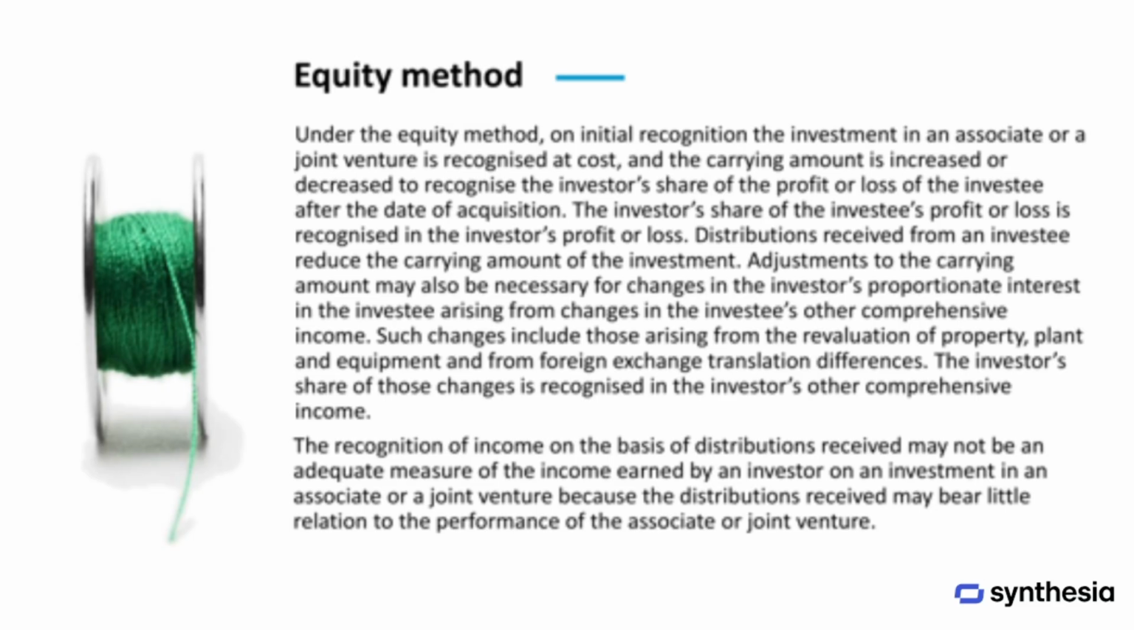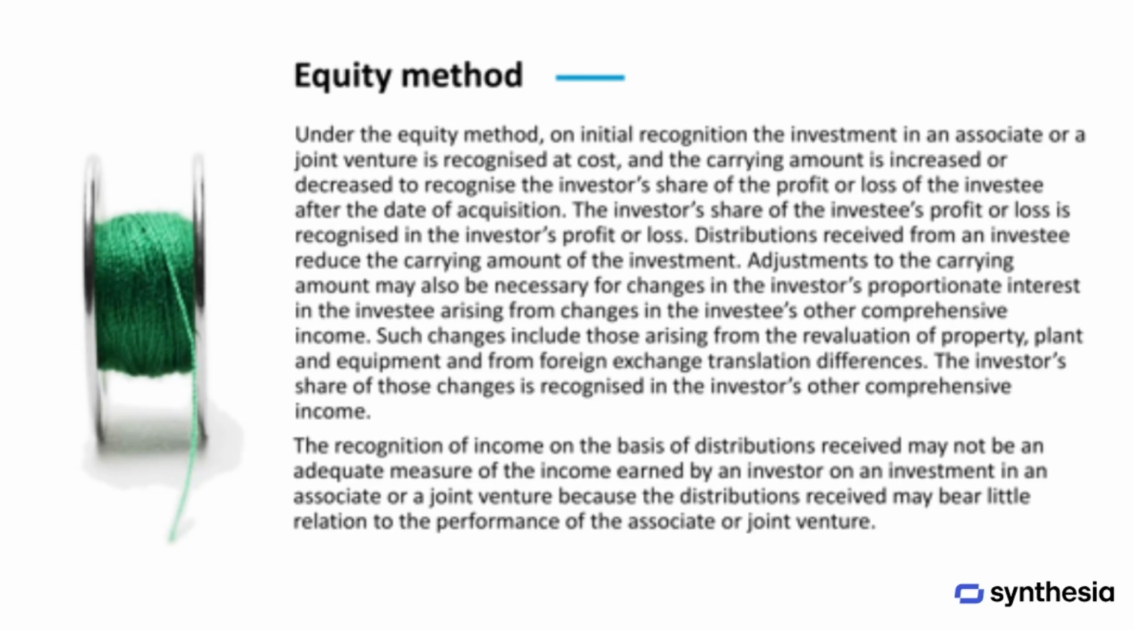When using the equity method, the investment in an associate or joint venture is first recorded at its original cost. After that, the value of the investment is adjusted to reflect the investor's share of the investee's profit or loss from the time of acquisition onward. This share of profit or loss is included in the investor's own profit or loss. Any distributions or dividends received from the investee reduce the carrying amount of the investment.